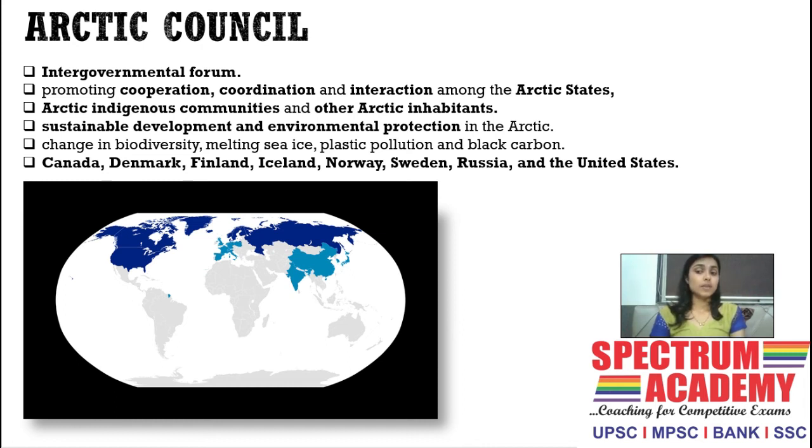There are developed countries which are part of the Arctic Council. We can see all of them on the map also. This dark blue area consists of the Arctic Council. The bigger nations like Russia, the United States and Canada are members of the Arctic Council. This is just to remember the members of the Arctic Council. There are also Scandinavian countries in the Arctic Council, that is Norway and Sweden, which are in the Scandinavian Peninsula, also Denmark and, indirectly called a Scandinavian country, Finland. Besides, Iceland is also in the Arctic Council.